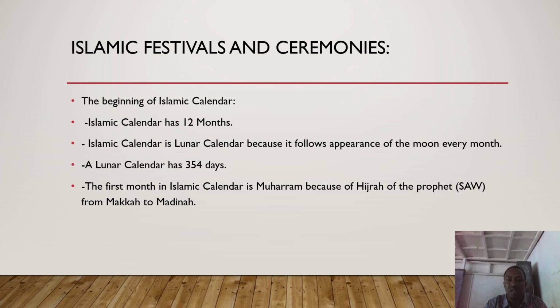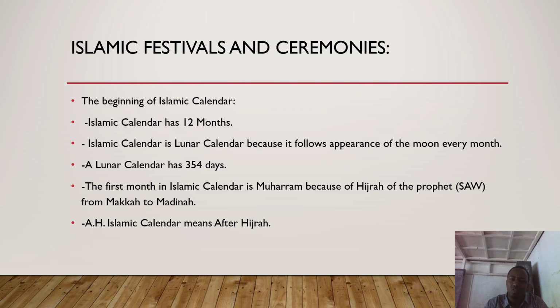The first month in the Islamic calendar is Muharram because of the Hijrah of the Prophet from Makkah to Medina. And remember we said Hijrah was the migration of the Prophet Muhammad sallallahu alaihi wasallam from Makkah to Medina. That is the Hijrah we are talking about. Because Hijrah is a milestone and very significant in the history of Islam, Umar bin Khattab, when compiling the Islamic months, chose Muharram as the first month.